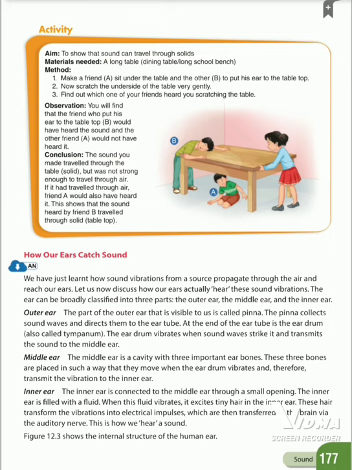The middle ear is a cavity with three important ear bones. These three bones are placed in such a way that they move when the eardrum vibrates and therefore transmit the vibration to the inner ear.